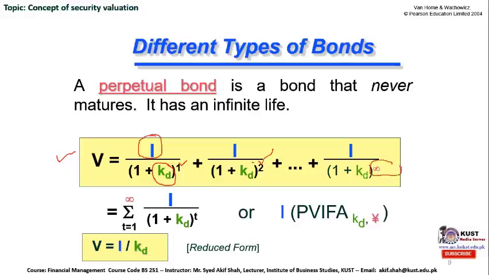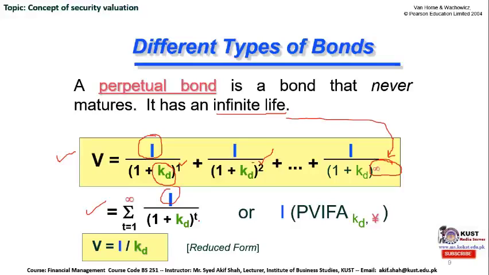Now it's very clear that since this is an infinite life, we have to discount the interest or coupon payment for infinite times. It's technically impossible to discount for such a long period of time up to infinity. So we can also write time starting from 1 to infinity, coupon rate divided by 1 plus KD raised to the power T.